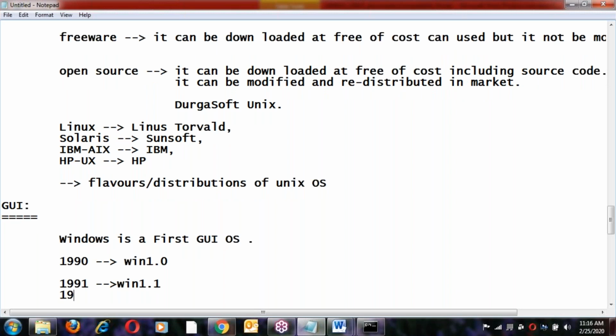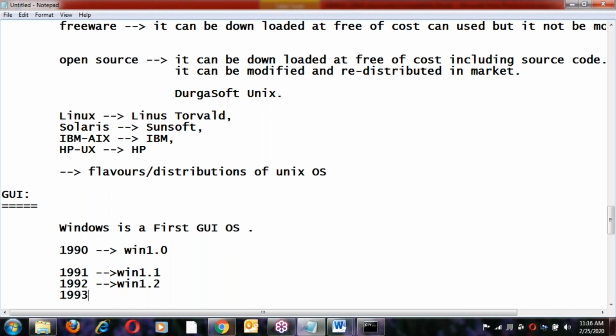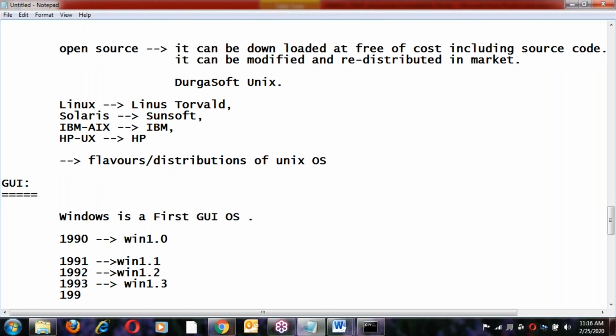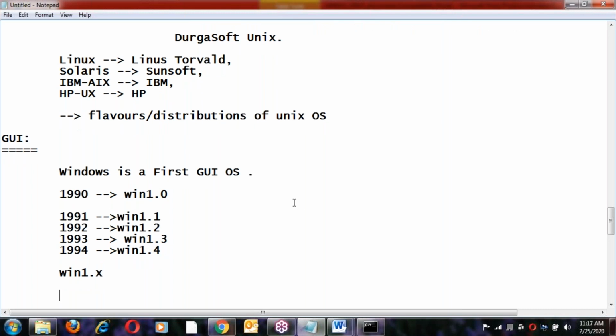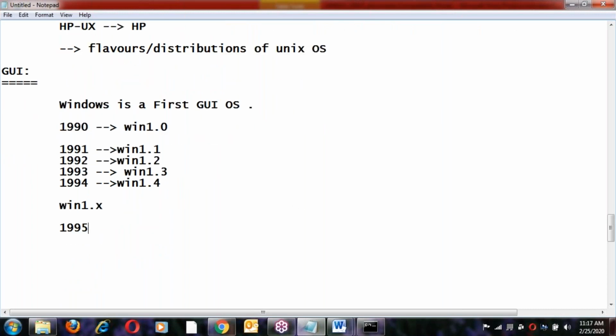Next, 1992, Windows 1.2. Next, 1993, Windows 1.3. All these are called 1.x versions. 1994, Windows 1.4. These versions are called Windows 1.x versions.